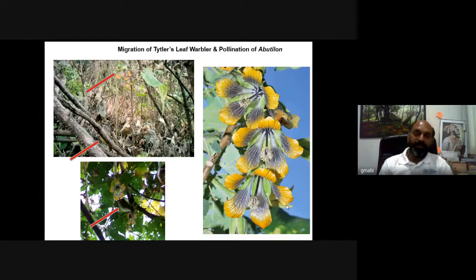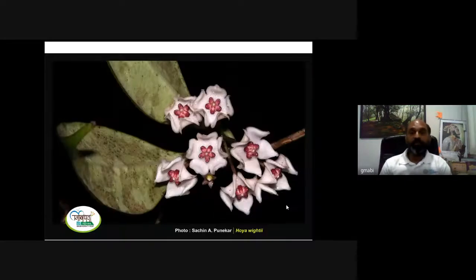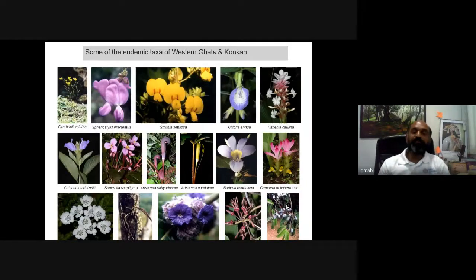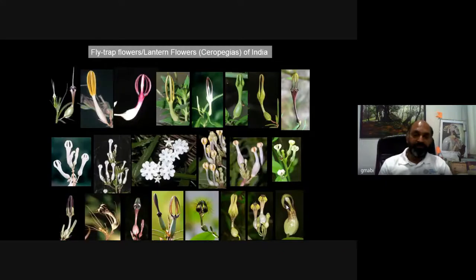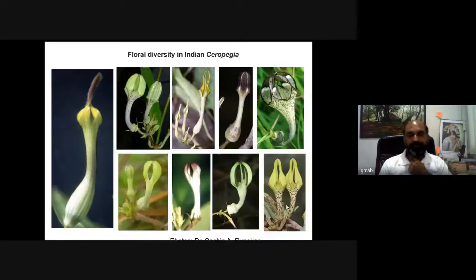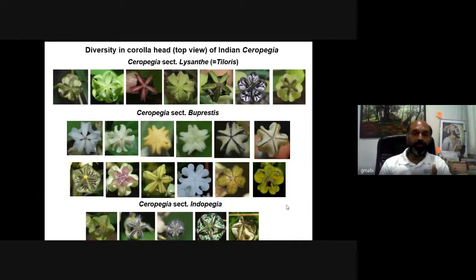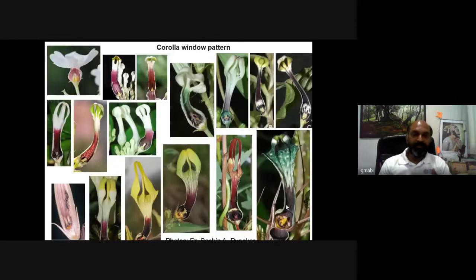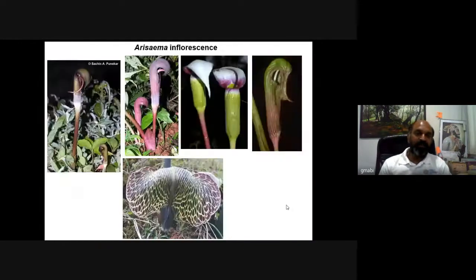This is Abiturn Randadi, again an endemic flowering plant species. Very interesting, it needs to be domesticated in large quantities. This is called Hoya whitey. These are some of the fascinating floristic elements. These are Ceropegias from the Western Ghats. You can see a plethora of diversity. Then there are cobra lilies, aroids in the Western Ghats and Himalayan region. Ceropegias again from the Western Ghats.